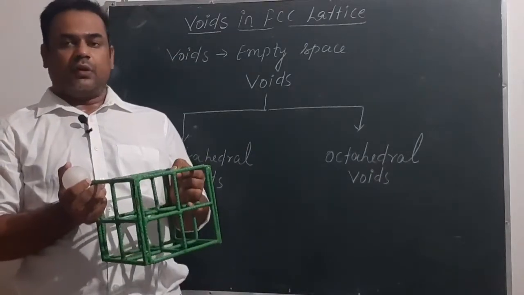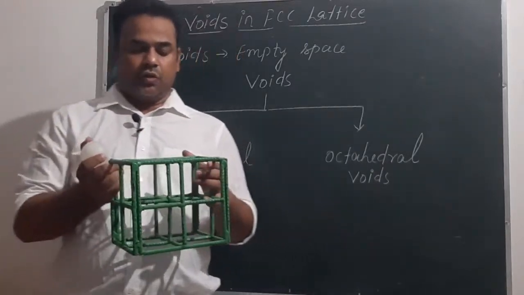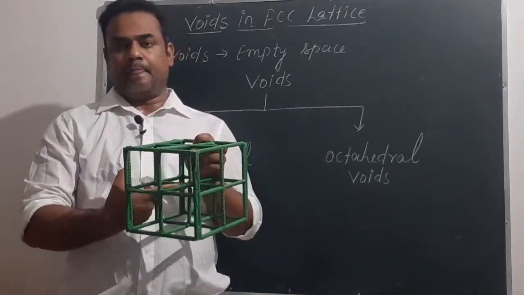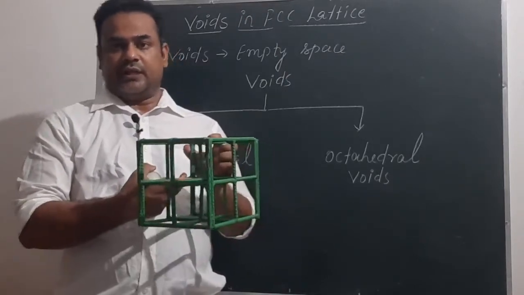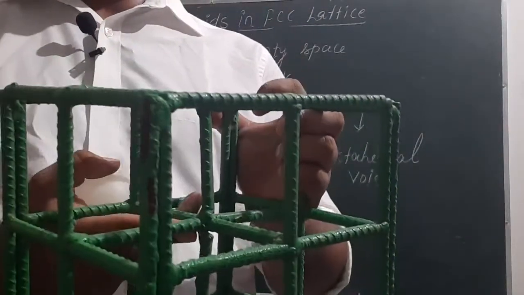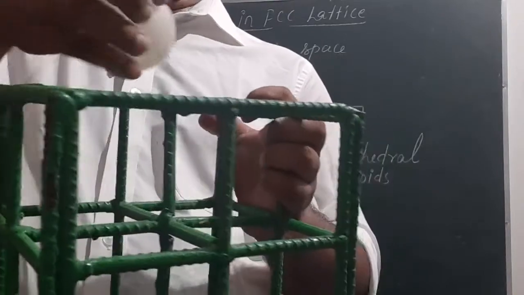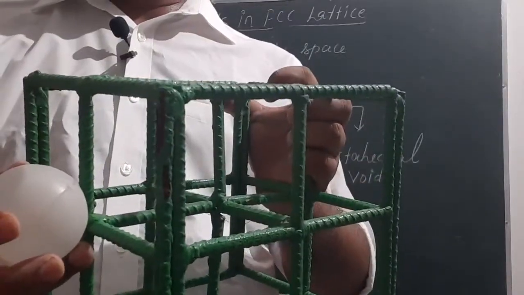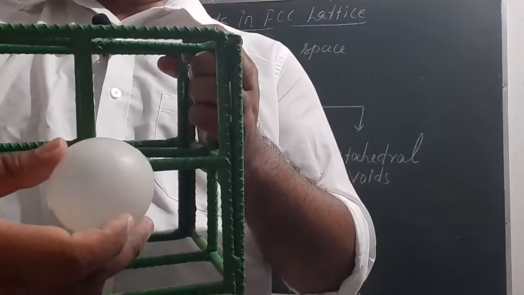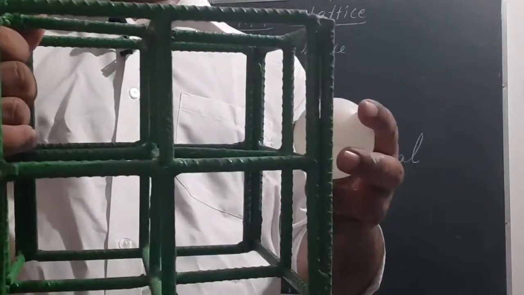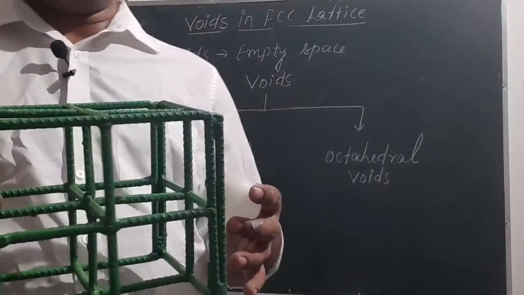So to locate the position, first we will see the octahedral voids. To see the octahedral voids, first you have to imagine the center of this unit cell. If we talk about the center of unit cell, you can clearly see this center. So if constituent particles from here, from this face, from this face, from this face come closer together, then it will result in formation of voids.